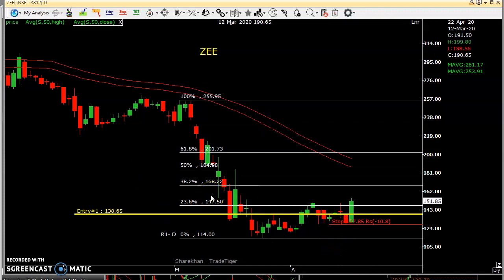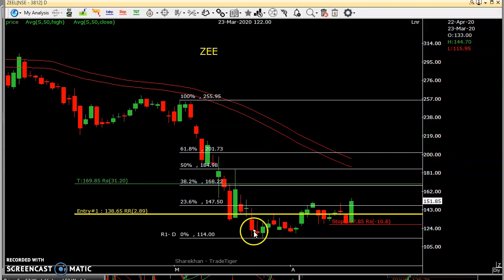This may be a positional entry also. If it comes to intraday, you can trade intraday. Otherwise, you can make it a positional trade. Keep a target of here, right? So if you see the risk to reward is 1:2.89, almost 1:3. So this is G Entertainment where you can go for a long with a stop loss below 2 days low.